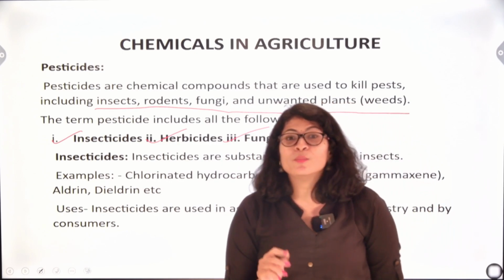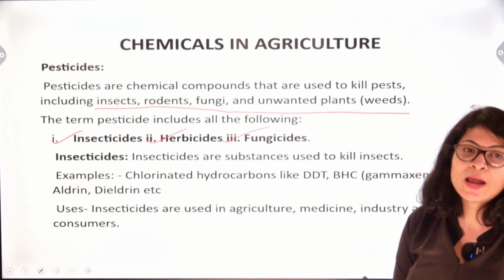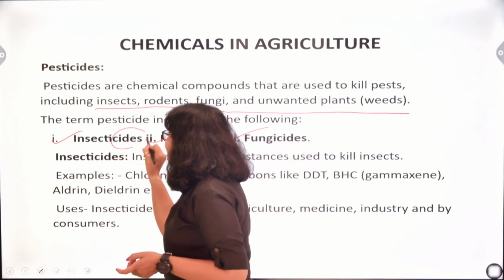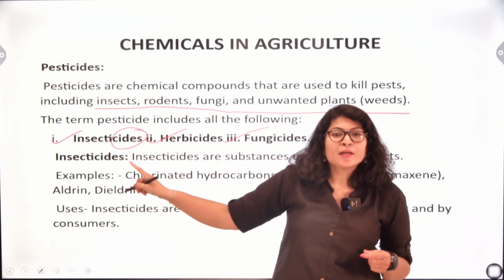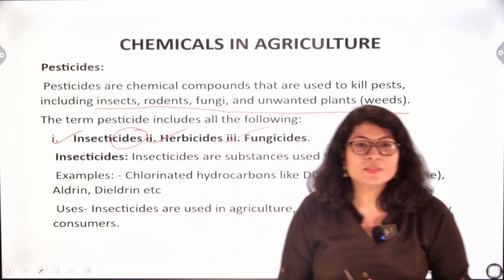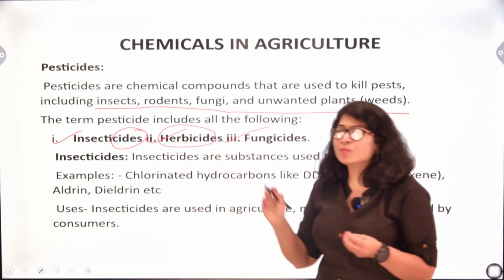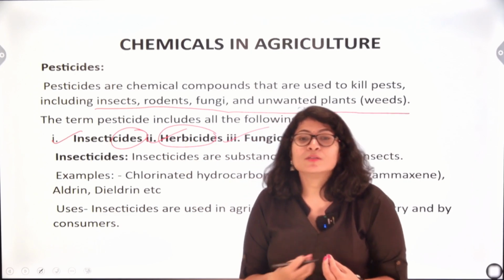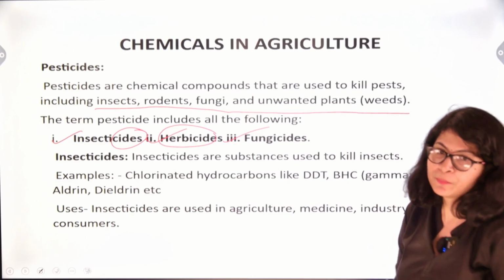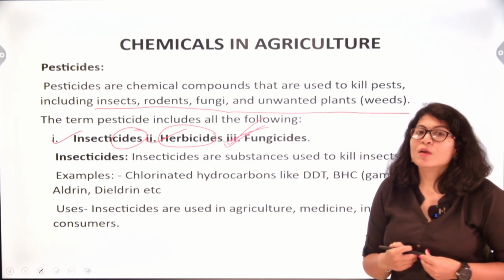Pesticide is basically a broader term which includes insecticides, herbicides and fungicides. See, the suffix -cide means a substance that kills something. So insecticides means the chemical substances which are used to kill insects. Herbicides means the chemical substances which are used to kill herbs, like plants which are not at all useful and grow surrounding the crops. And fungicides means the chemical substances which are used to kill fungi.